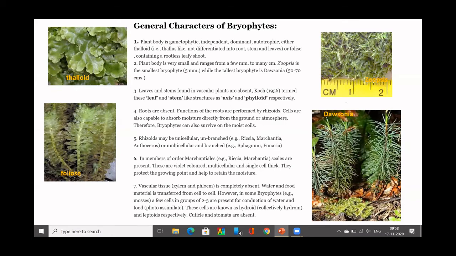And you have the tallest bryophyte, called Dawsonia, which is around 50 to 70 centimeters in size. So you have the smallest bryophyte, Zoopsis, and the tallest bryophyte, Dawsonia, which actually looks like a higher plant.